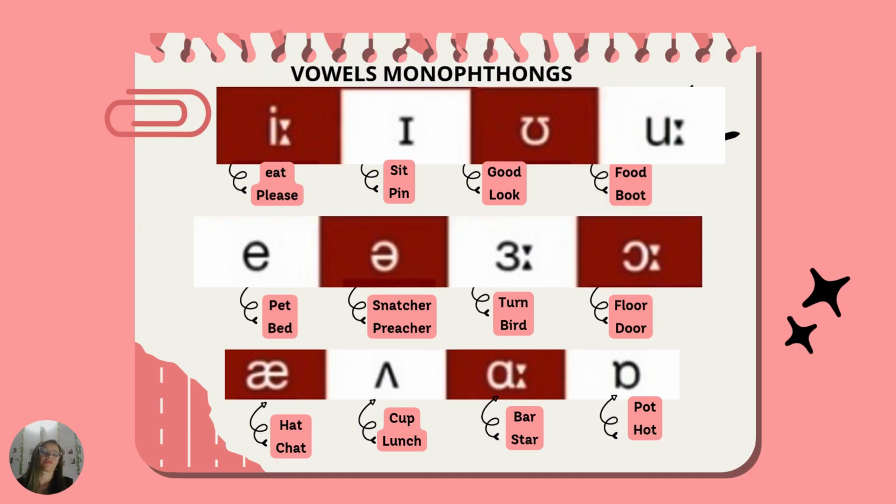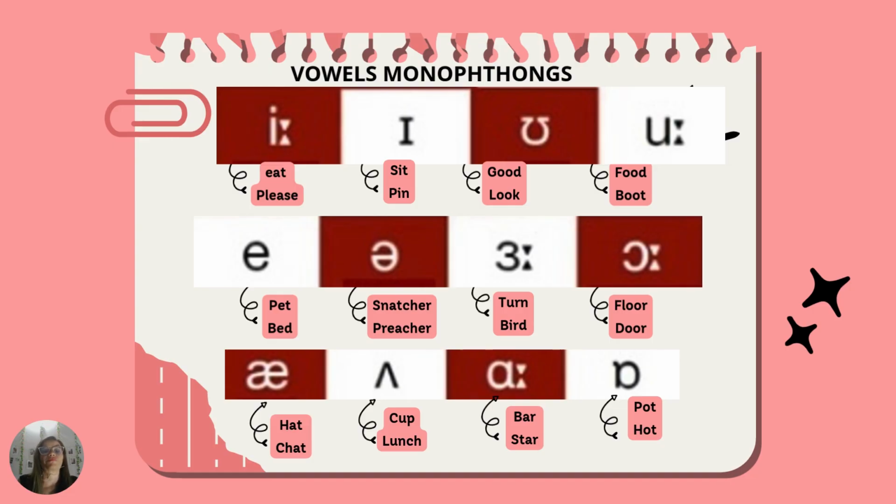Next sound. Snatcher, pressure. For example, the snatcher is out, or the preacher gave a great sermon.